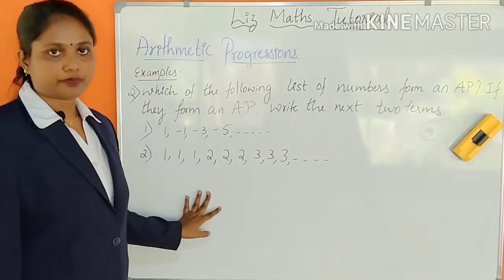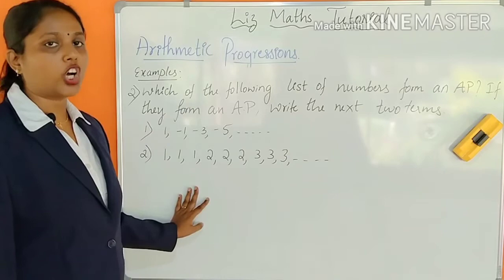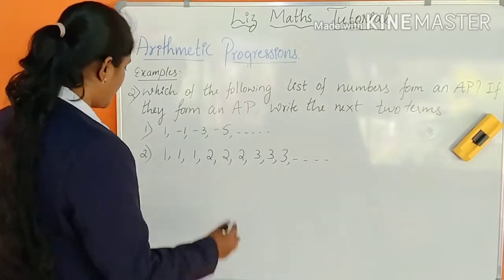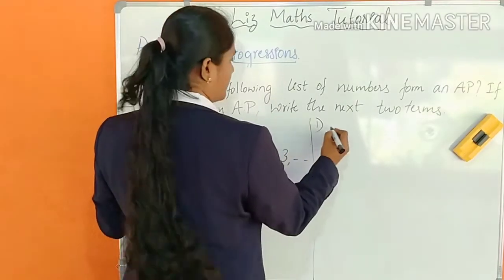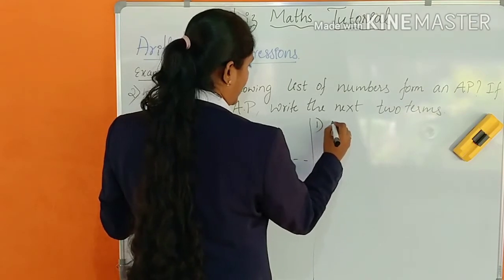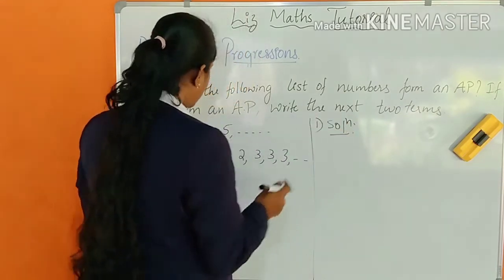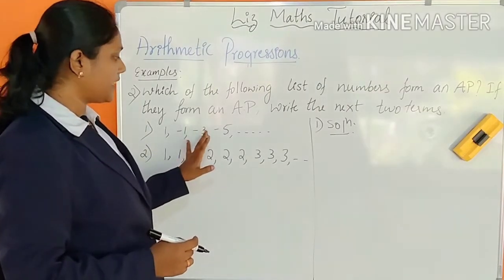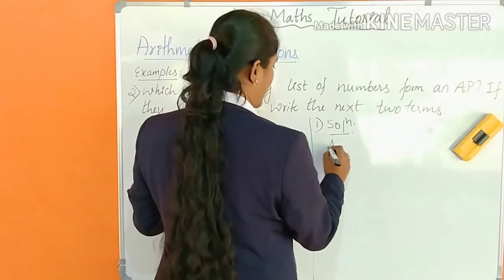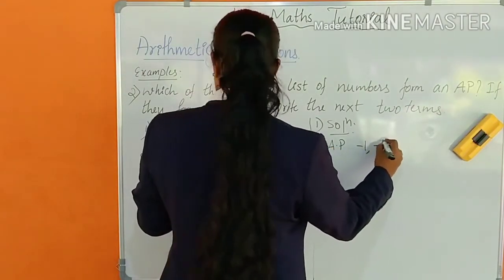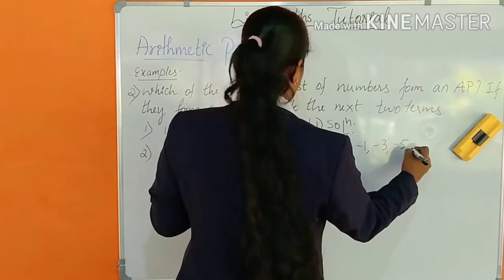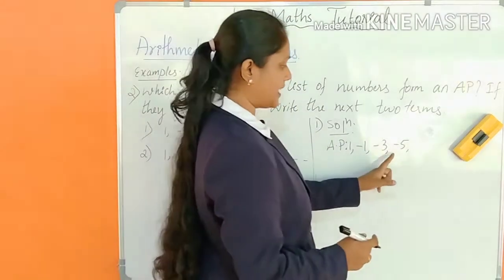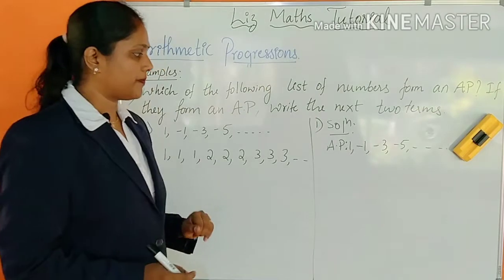First you have to check whether the following list of numbers is an AP. How to check this? First you have to find the common difference. I will solve the first one. See here, the list given is 1, -1, -3, -5, and so on.